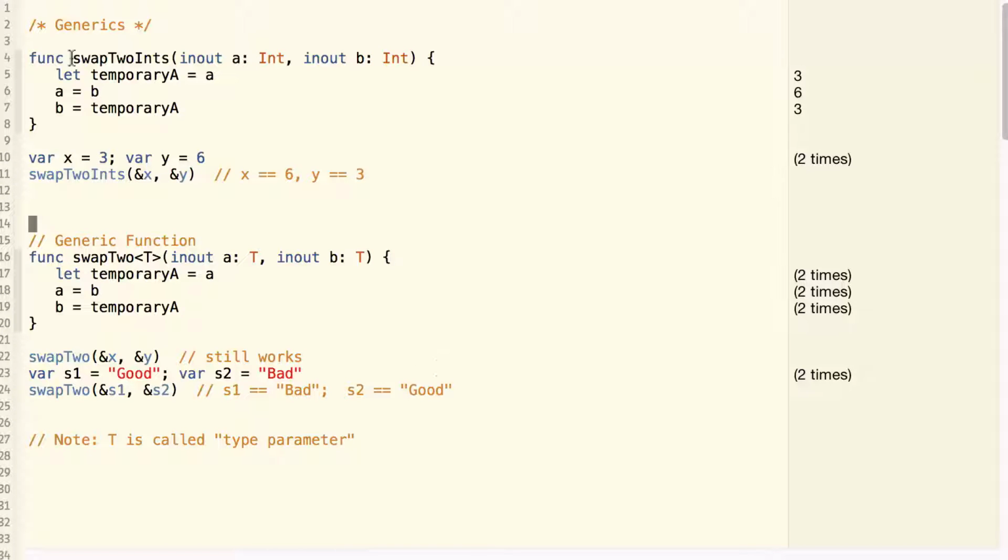Hello everyone. Today we'll talk about generics. Generics is a very important feature of Swift. It helps you to write more reusable code.